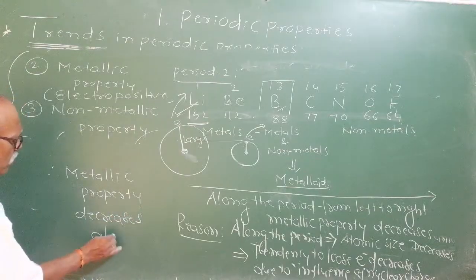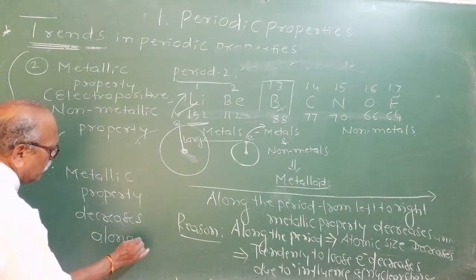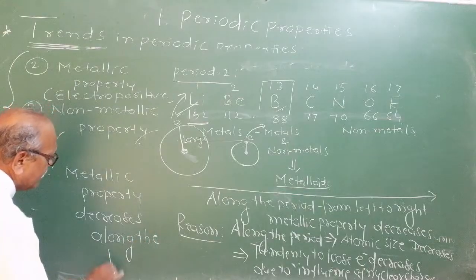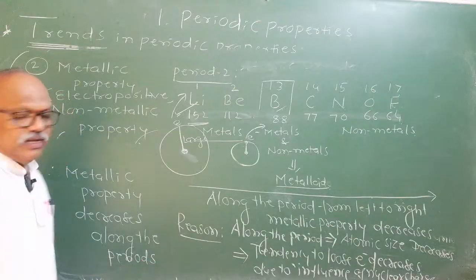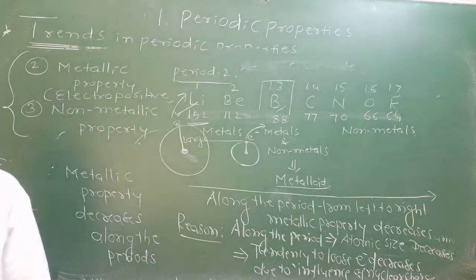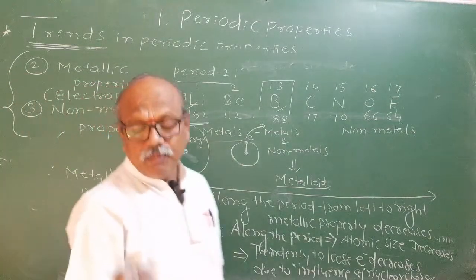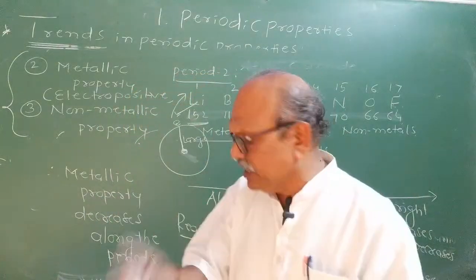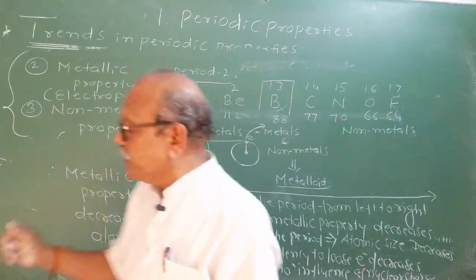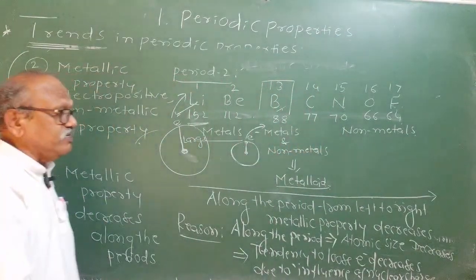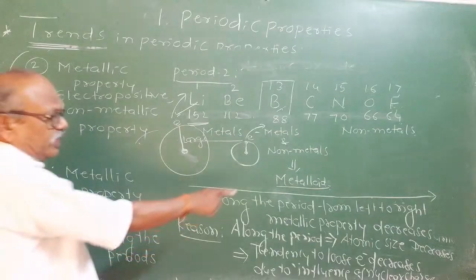They will not ask you values along the period. They will ask you reasonings. ICSE students, listen to me carefully. Most of the questions in ICSE will appear on application based analysis, analytical thinking. Why does metallic property decrease along the period? If the question is asked, you have to take the original thing in your answer.